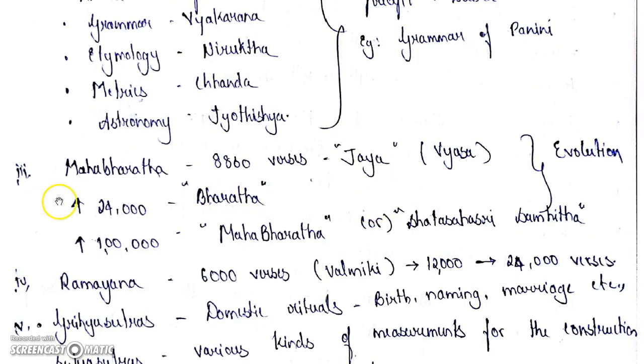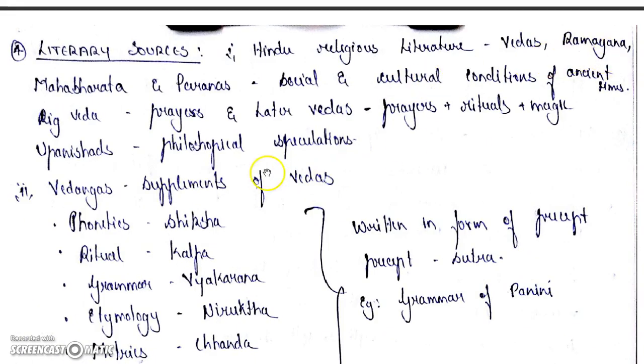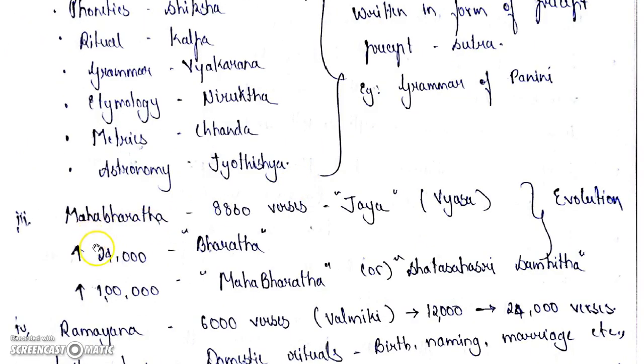And also there are two epics. Now the Vedas are over; then Ramayana and Mahabharata, the two epics. Mahabharata initially consisted of 8800 verses, right? When Vedavyasa wrote it, it was 8800 verses, and this is also known as Jaya. It underwent evolution and later increased to 24,000 verses, which is called Bharata, and later to 1 lakh verses, which is called Mahabharata or Sahasri Samhita.